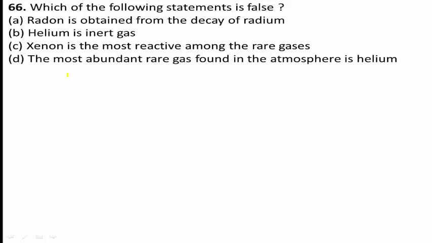Yes, which one is the wrong or false statement here? Students, when you observe the given options carefully, in option D they say the most abundant rare gas found in the atmosphere is helium. Is it right? No, because the most abundant rare gas found in the atmosphere is argon, not helium. Therefore, the given statement is wrong.